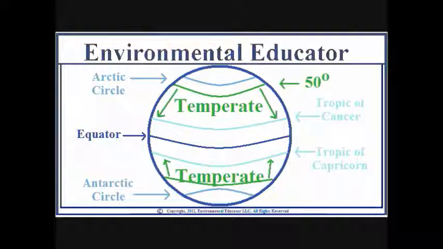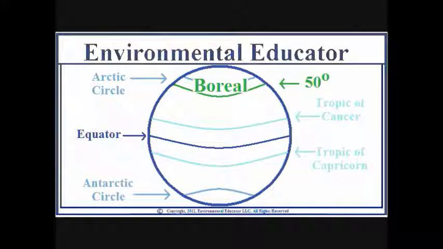The temperate forests reside in temperate areas, extending from the tropics of Cancer and Capricorn to about 50 degrees north and south of the equator. Boreal forests reside in the cold climate between 50 and 70 degrees north of the equator, which basically is north of London, England, or Vancouver, Canada.